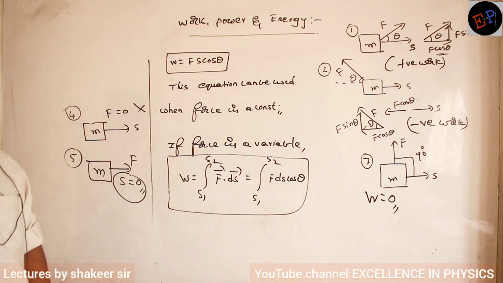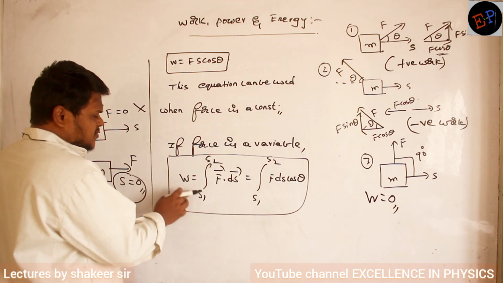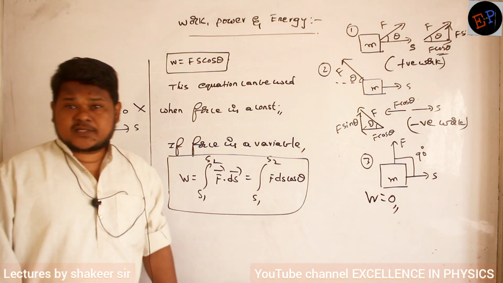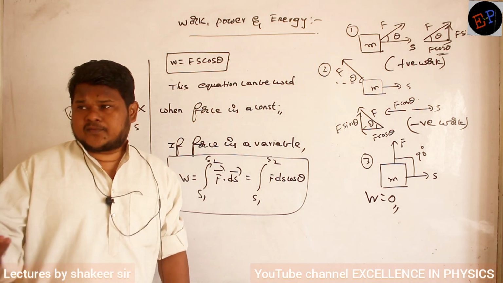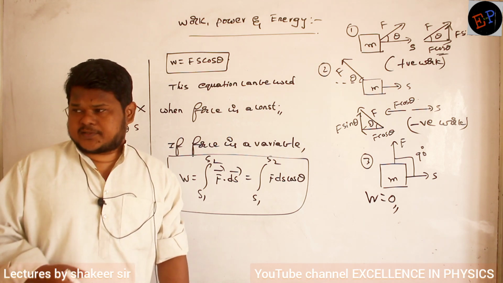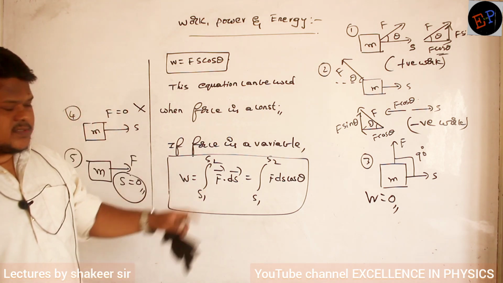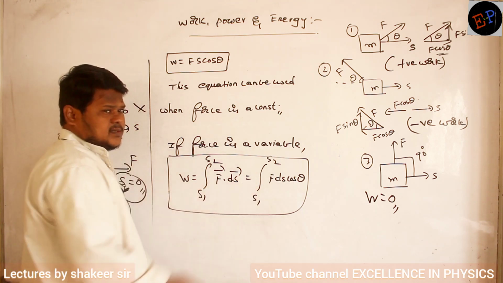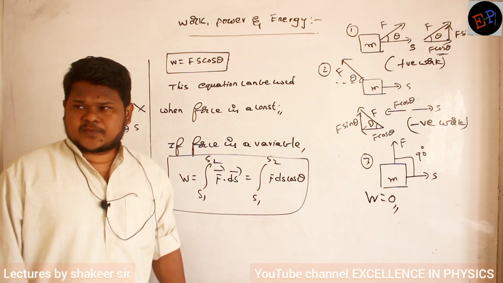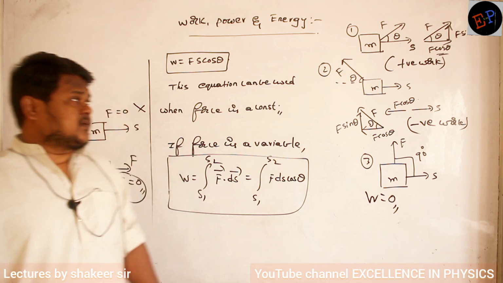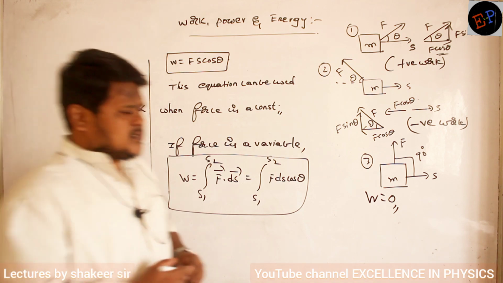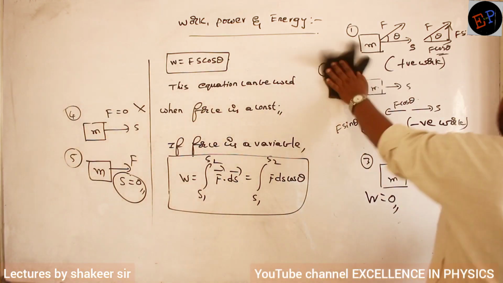Are you able to understand? So W is equal to the integration of F dot ds. In which condition? When force is a variable, when force is varying with respect to distance. Then we are supposed to use this relation. And what is meant by theta here? Theta is again the angle between force and the small ds, the differential displacement which you are taking. Fine? Okay. So let us write some questions regarding this.